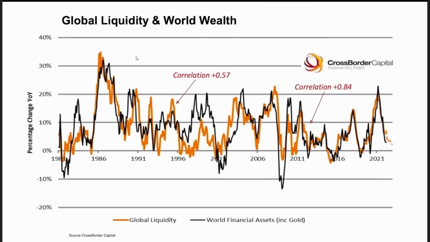Much like the correlation between global liquidity and world wealth before the 2000s, the correlation was 0.57. So, there was a correlation there, but there were clearly other factors. Well, the correlation between Casper and global liquidity is 0.67. So Casper is more correlated than world wealth was prior to the 2000s, but it is clearly not as correlated as the 0.84, extremely strong correlation that other assets have.